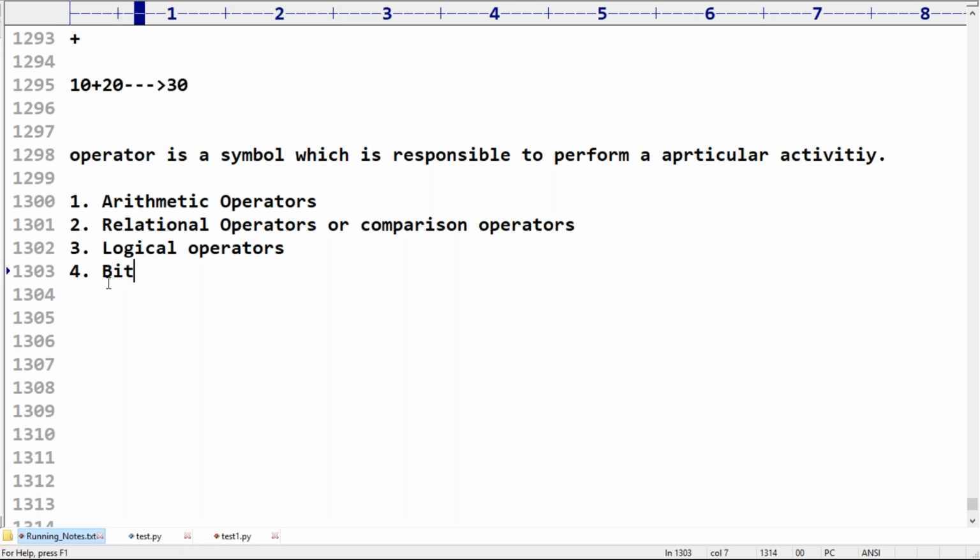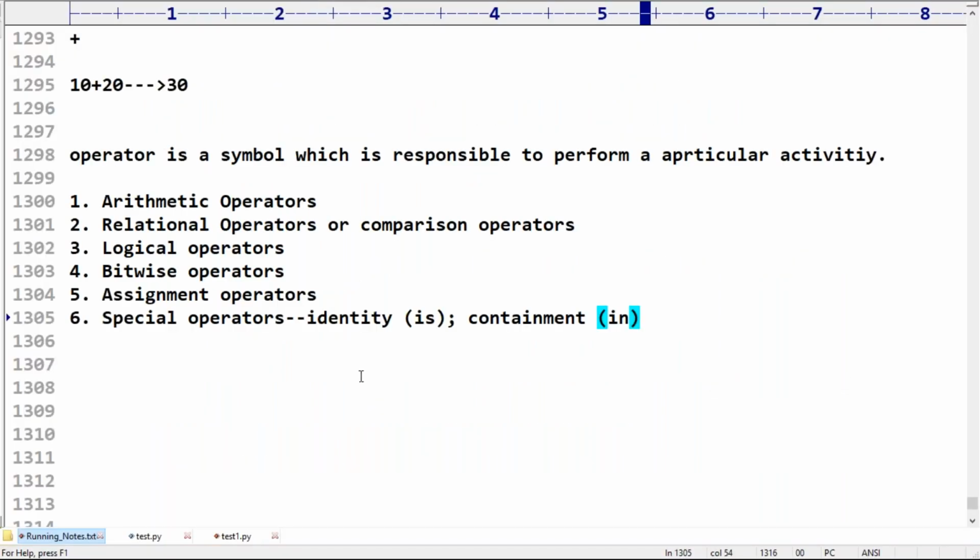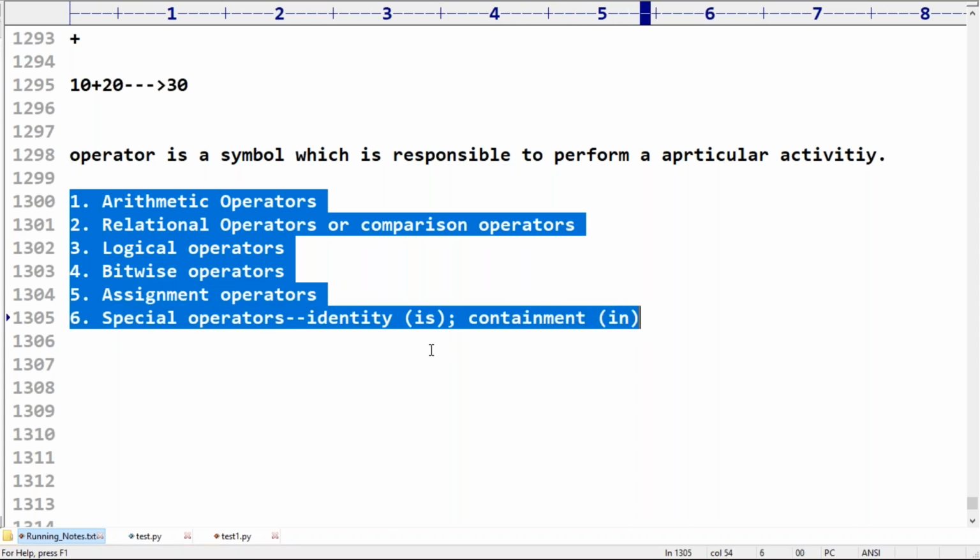Next, bitwise operators. Next, assignment operators, very important. Now the sixth one, special operators. As per our syllabus, these are identity and containment operators. Identity operator means is, containment operator is in. We have to talk about these operators for the certification exam.